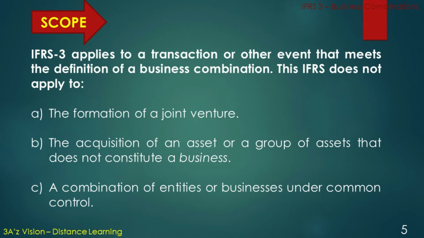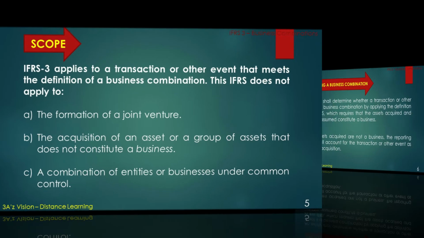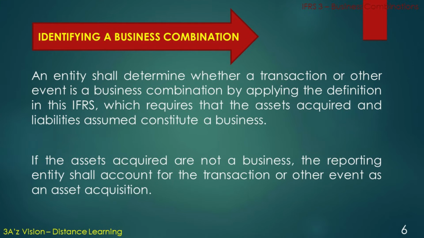The second element is scope. IFRS 3 applies to a transaction or other event that meets the definition of a business combination. On the other hand, this IFRS does not apply to the formation of a joint venture, the acquisition of an asset or a group of assets that does not constitute a business, and a combination of entities or businesses under common control.